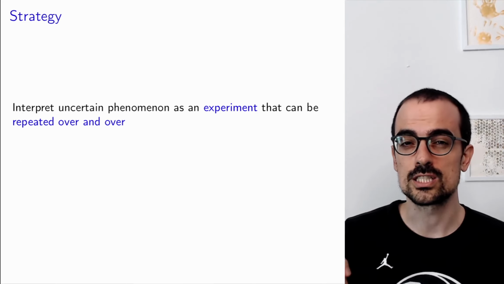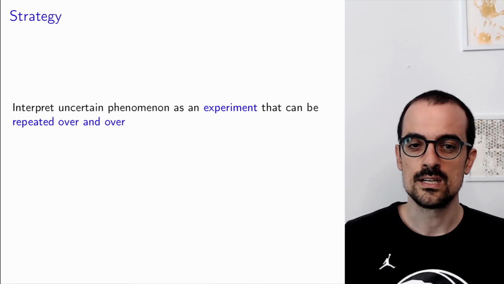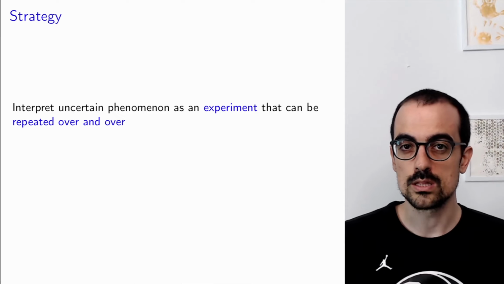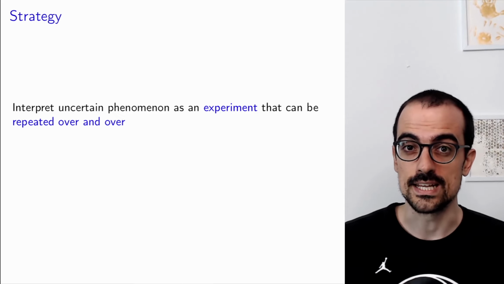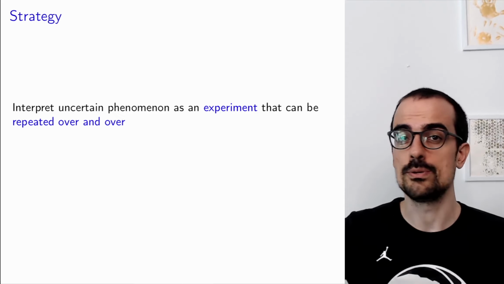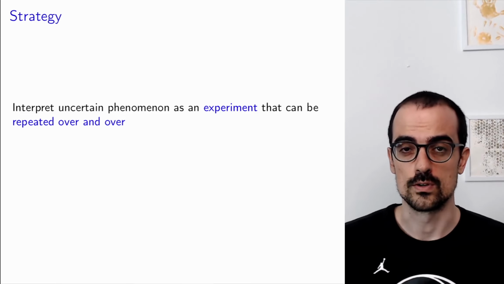All right, so what is our strategy to define probability? Our strategy is to model the uncertain phenomenon that we're interested in as an experiment that could be repeated over and over and over and over.